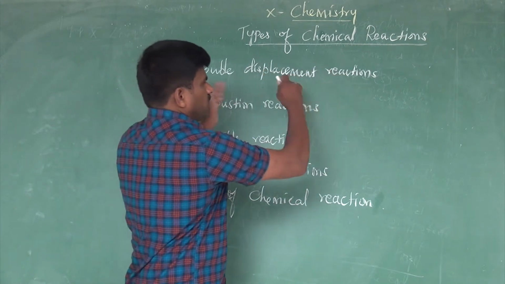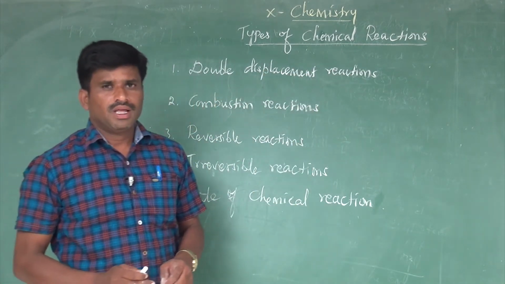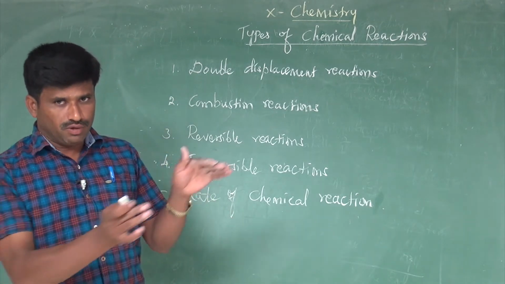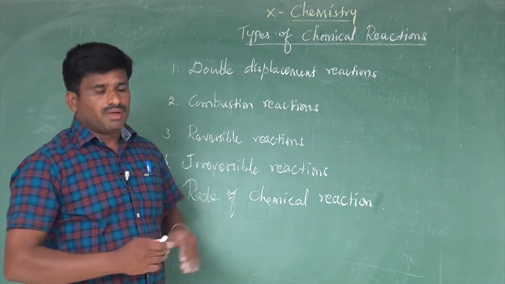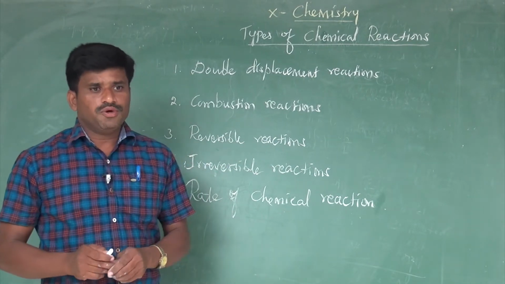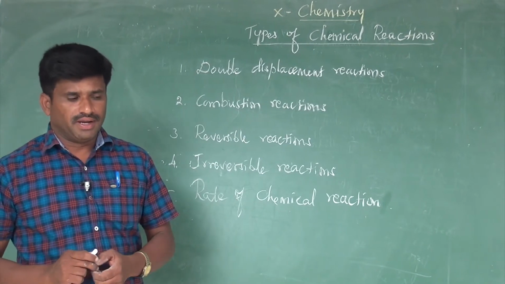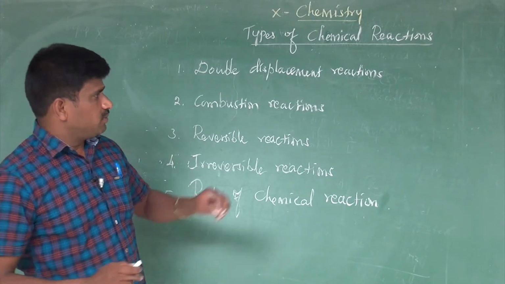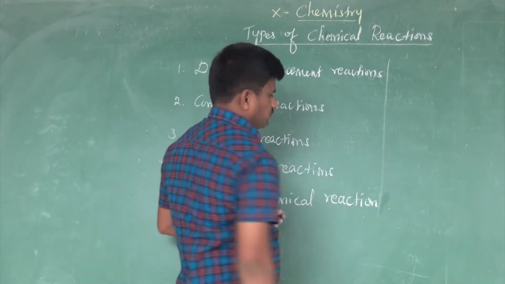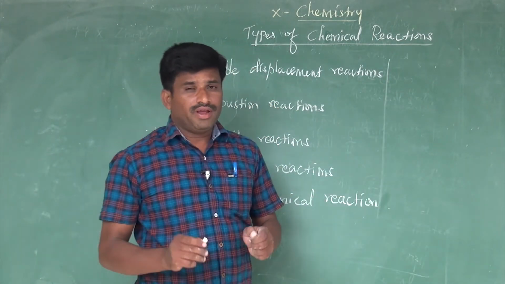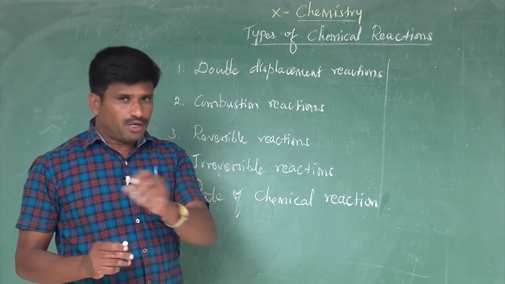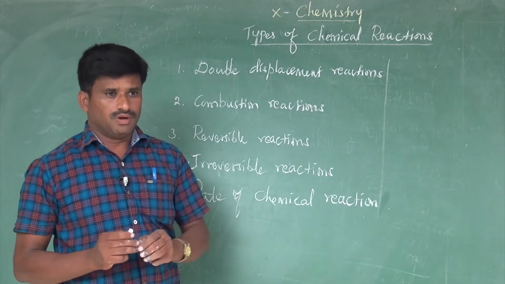Before starting double displacement reactions, shall I ask some questions regarding your previous lesson, the last type of chemical reactions? I am going to ask you about displacement reactions only. Can you answer these questions? The question is, which of the following metals displaces hydrogen gas from hydrochloric acid?